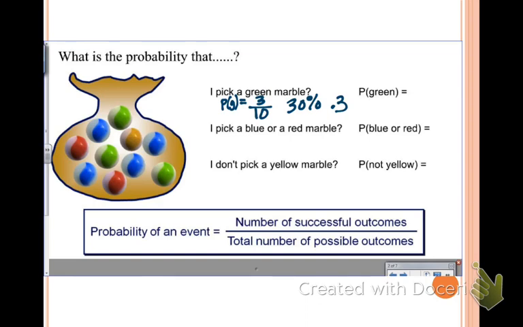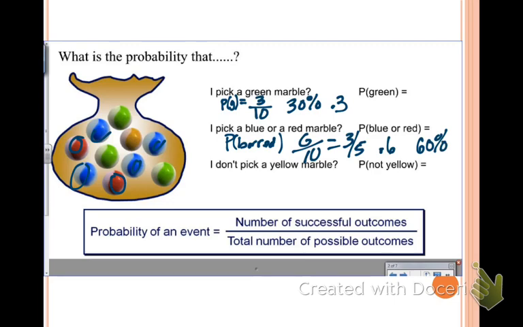So how many total outcomes and ways? Remember, down at the bottom, I could pick red, 1, 2, and blue, 1, 2, 3, 4. So that's a total of 6. So the probability of blue or red is actually 6, and how many marbles could we have picked? Oh yeah, there's a total of 10, so it's 6 out of 10, which we need to simplify, so that's 3 over 5, or 0.6, or 60%, either way.